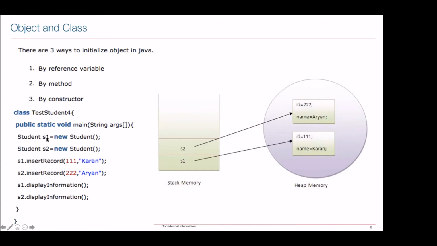When I am having objects S1 or S2, and when I say S1.insertRecord, it means this function should be available in the Student class, and then only this object can access this function, or else it is going to give us an error. The compiler will say, boss, I don't know where this insertRecord is. Write a program for yourself, write a method for yourself.